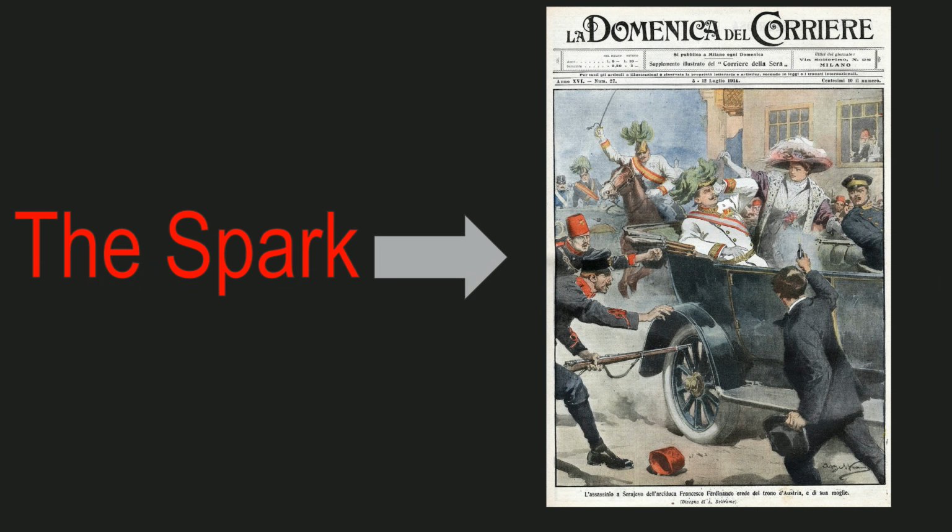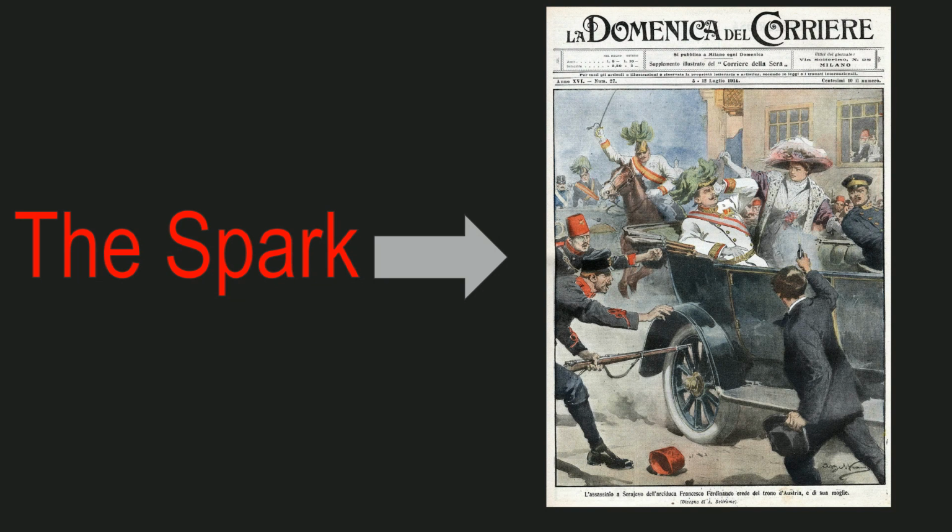So we said that the Balkans were the powder keg, then the assassination is the spark. Now let's talk a little bit about the assassination. The Archduke of Austria-Hungary is going to decide to travel to Sarajevo. Once he arrives there, there's going to be one attempt on his life when a bomb is actually thrown at his car. It doesn't explode. It doesn't injure him. But they keep on going as they parade through the streets of Sarajevo.